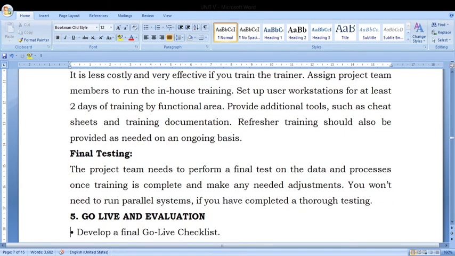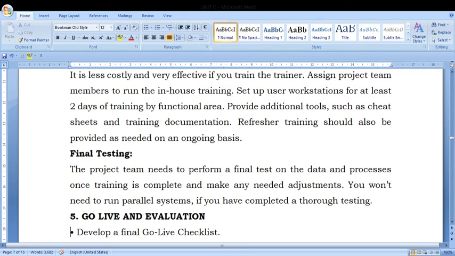Okay, final testing. The project team needs to perform a final test on the data and the process once training is complete, and make needed adjustments. You won't need to run a parallel system if you have completed thorough testing. Okay, next, go live and evaluation. Fine. These are my 4 steps, everything completed.